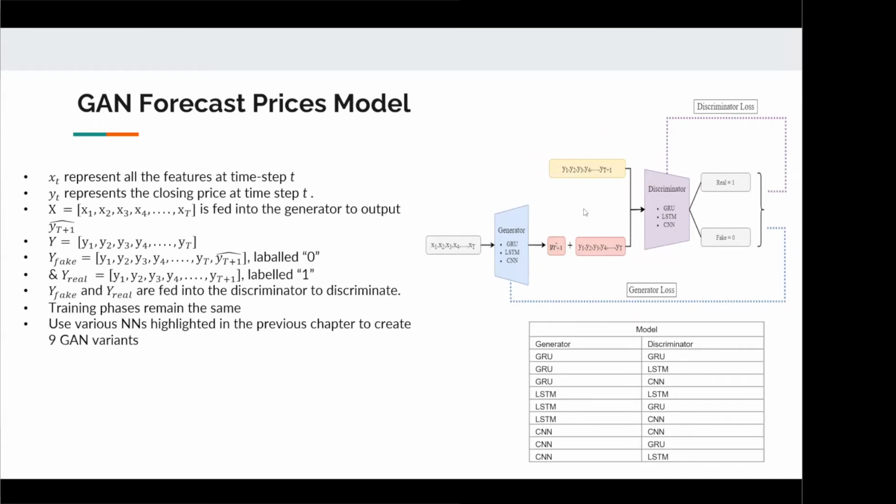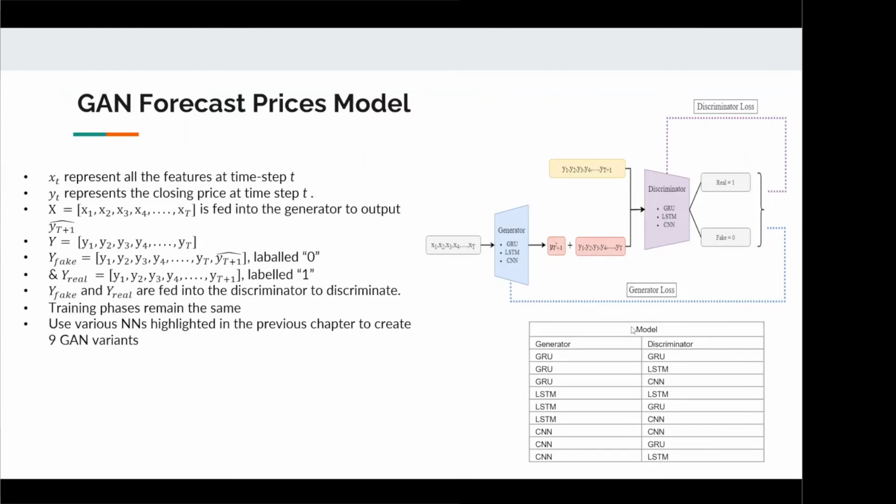Along with this, we would also have another vector, y real, which essentially contains the closing prices from y1 to yt, but it also contains yt plus 1, essentially the actual price of the 31st day. And we will label this as 1, which means that it is real. And these two vectors, y fake and y real, are then fed into the discriminator to discriminate. Essentially, the discriminator would label it as 1 as real and 0 as fake. The training phase remains the same as the GAN mentioned previously.